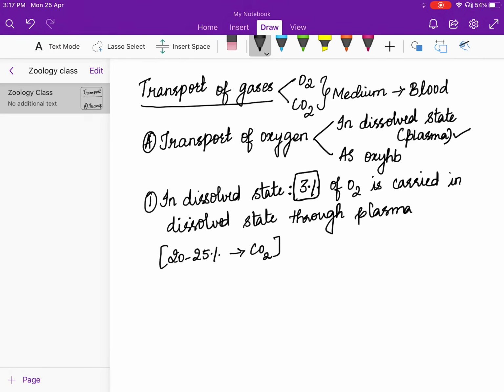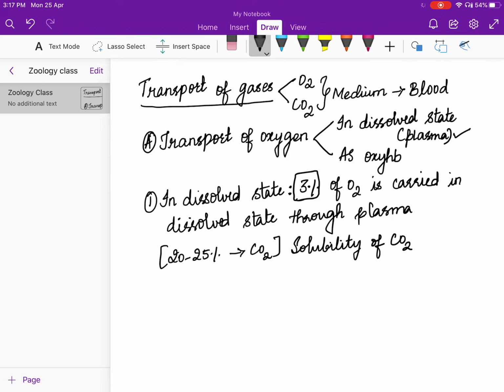So here, if I have to say the major reason, it is the solubility. In simple language to understand, the solubility of carbon dioxide is around 20 to 25 times higher than that of oxygen. So hence the carbon dioxide will be easily diffusing over there.